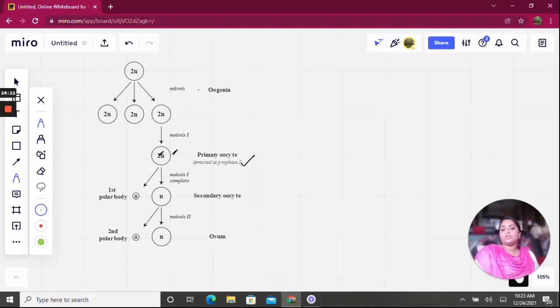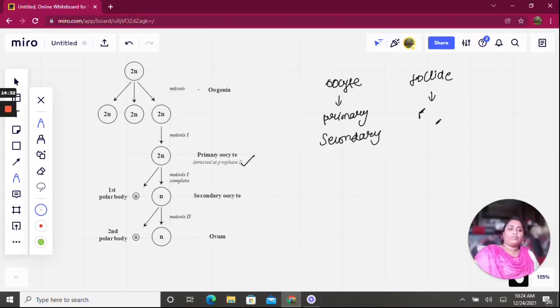Before explaining this, let me explain two different things, oocyte and follicle. You will come across primary oocyte and secondary oocyte, and primary follicle, secondary follicle, tertiary follicle, Graafian follicle.